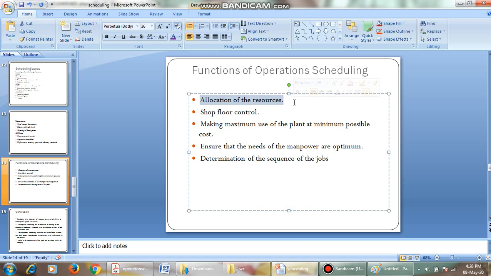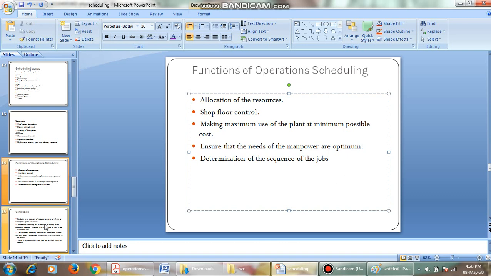And then making maximum usage of plant at minimum possible cost. Plant here refers to all the equipment, machinery, and land in a particular production activity or any operation activity. That is, we are able to use the maximum of all the available resources. Ensure that needs of manpower are optimum. That is, we can optimally use the manpower available for our operations. And then determination of sequence of jobs. That is, operation scheduling is used to determine the sequence of jobs and activities.